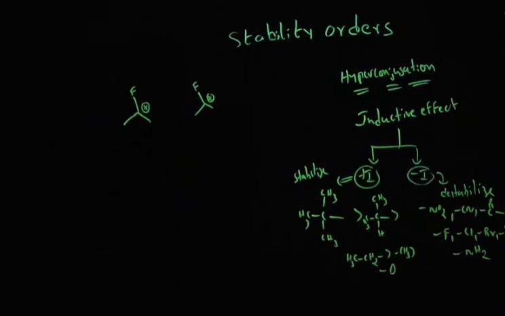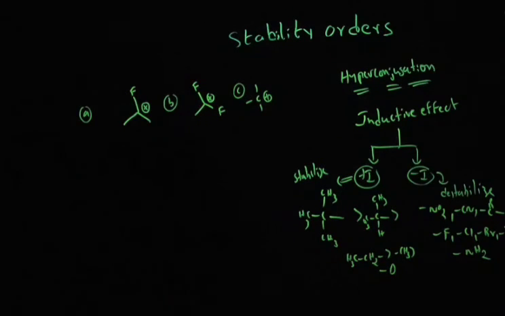Carbocation, it contains, for example, 2 fluorine groups. Carbocation contains no fluorine groups. Okay, so we'll discuss each and every case, option A, option B, and option C, and based on inductive effect, how we are going to explain the stability of carbocation.